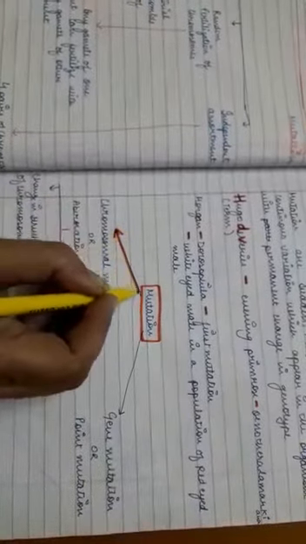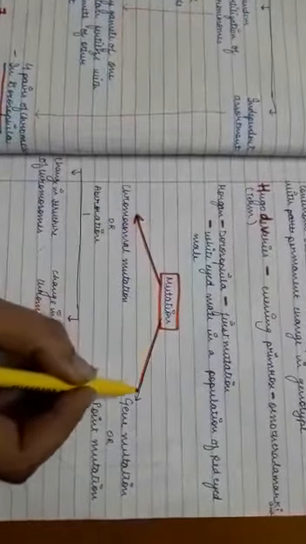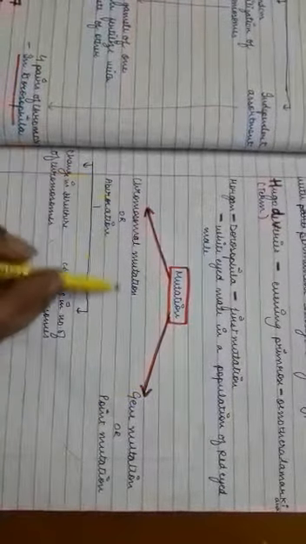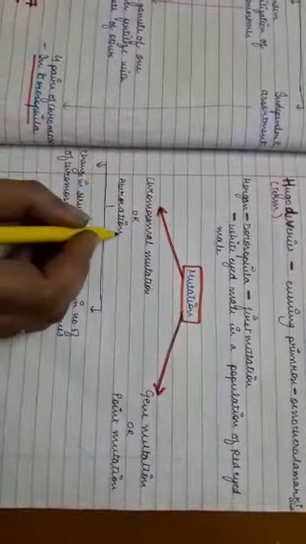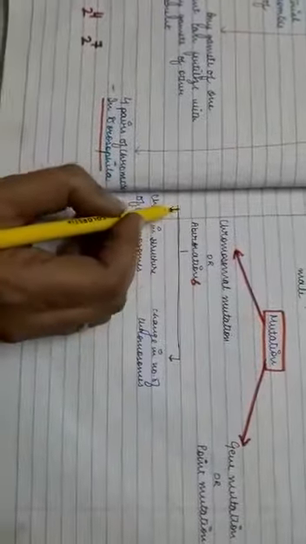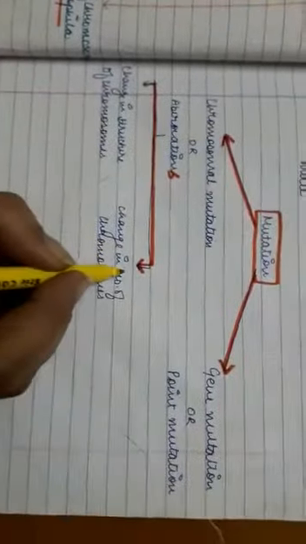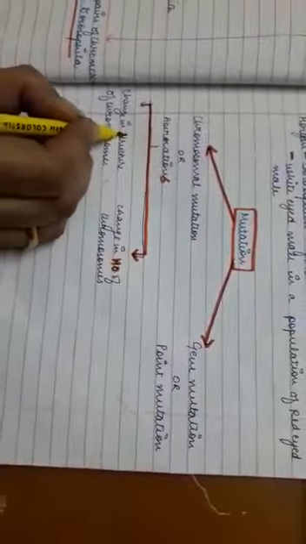Now, the second is the mutation. Mutations can be divided into two categories: chromosomal mutations and gene mutations. Today we will discuss the chromosomal mutations, which are also known as chromosomal aberrations. Chromosomal mutations are further divided into two categories: change in the number of chromosomes and change in the structure of chromosome. We will discuss them one by one.